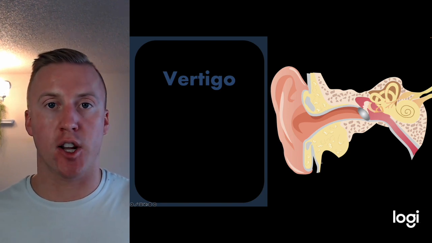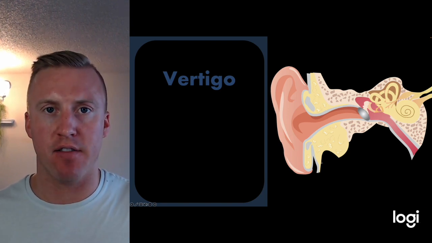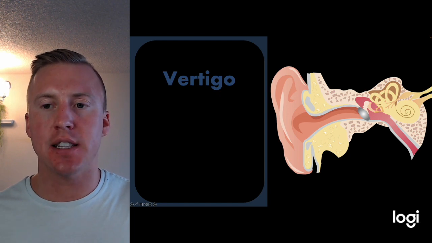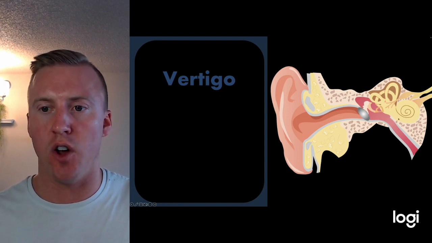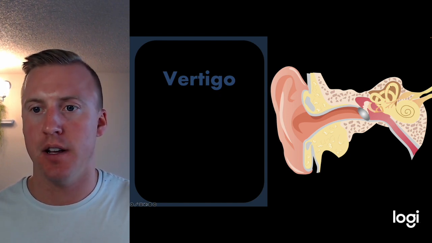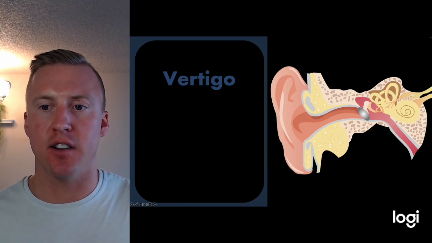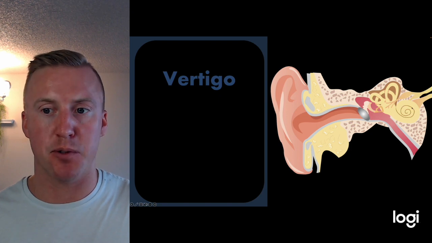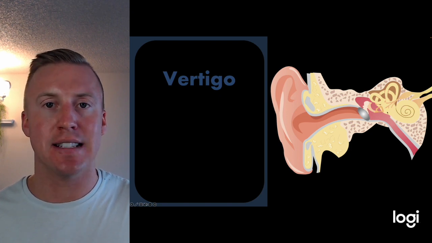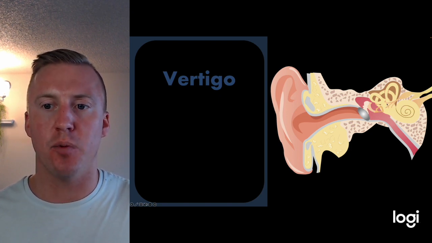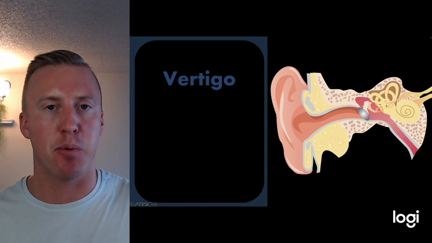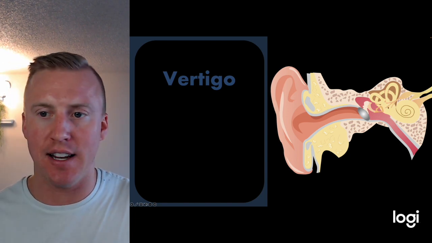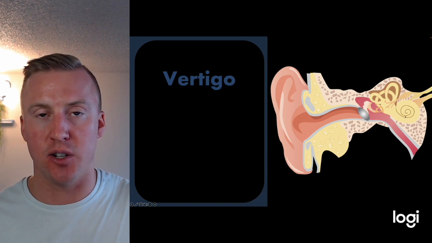Today we're going to look at vertigo, a very common symptom that a lot of our patients can have. Now when we look at the inner ear, we know all this is called our bony labyrinth. Okay? We know we have our semicircular canals and our cochlea. Our semicircular canals help with balance, and the cochlea helps us with hearing. The thing that connects the two is the vestibule. In the vestibule, we have different things that help us with balance as well. Somewhere in here, we usually have issues with our balance.